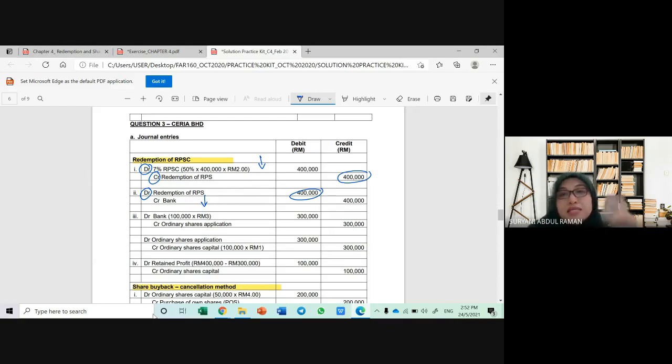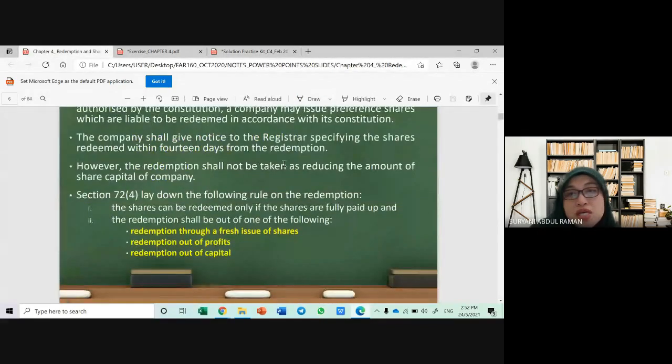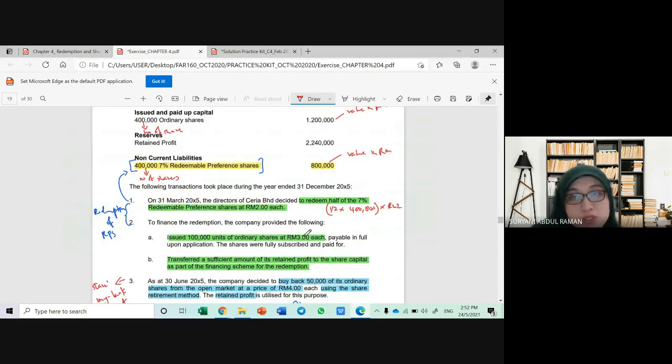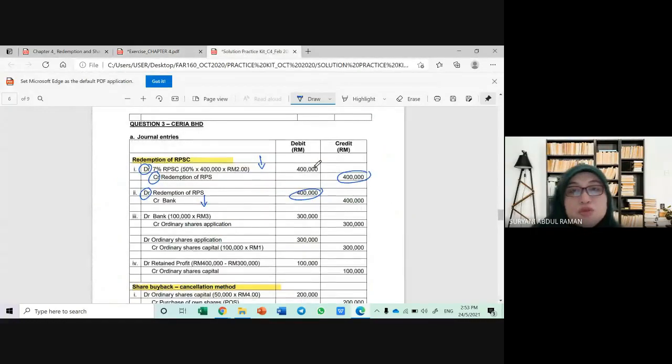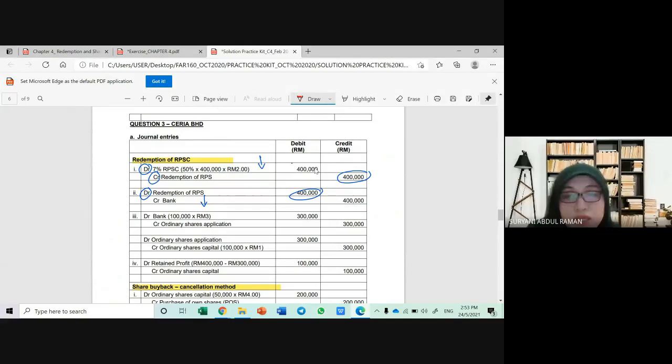Okay. Now, the next step. It is said that, as I mentioned to you, this share redemption shall not be taken as reducing the amount of share capital. Thus, you have to follow this restriction. So, to finance the redemption, the company decides to sell ordinary shares at 3 ringgit each and then take the sufficient amount from the retained profit. Okay, so now we have to know how much we need to replace. Okay, here we are. This is the amount that we have to replace, class. Okay, 400,000. Nampak? You have already reduced this amount, so you need to maintain it back.